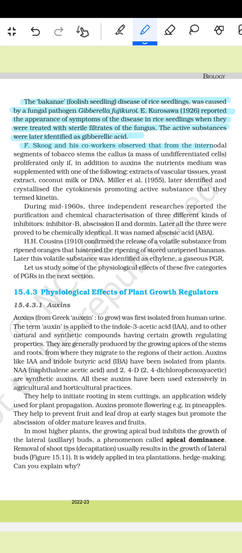F. Skoog and his co-workers observed that from the internodal segments of the tobacco stem, the callus, a mass of undifferentiated cells, proliferated only if, in addition to auxin, the nutrient medium was supplemented with one of the following: extracts of vascular tissue, yeast extract, coconut milk or DNA. Miller et al. in 1955 later identified and crystallized the cytokinesis-promoting active substance that was termed kinetin.